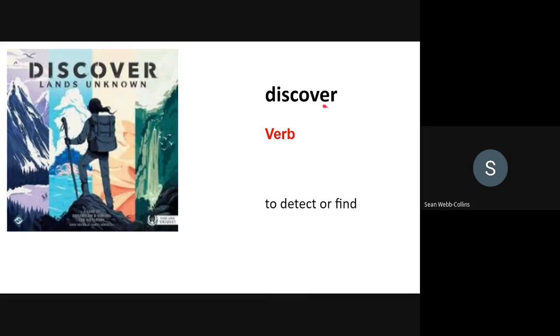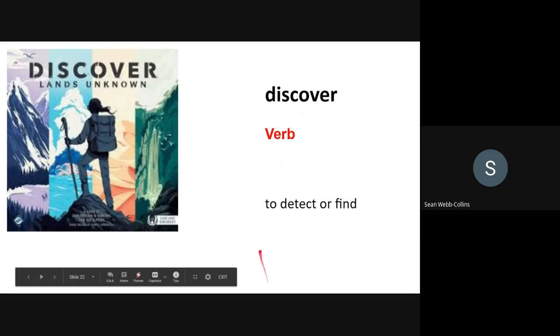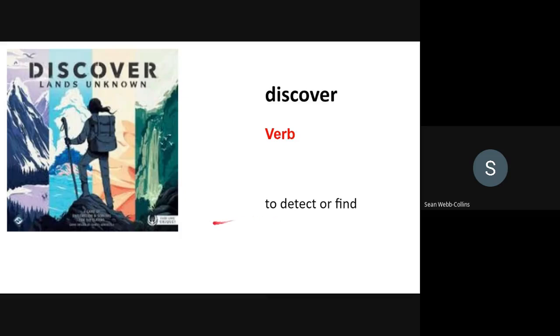Discover. Verb, to detect or find. For example, NASA is trying to discover life on Mars. Again, the verb: NASA is trying to discover life on Mars.